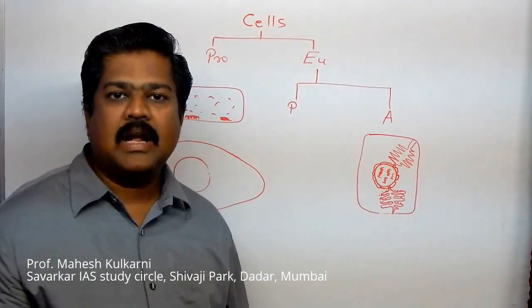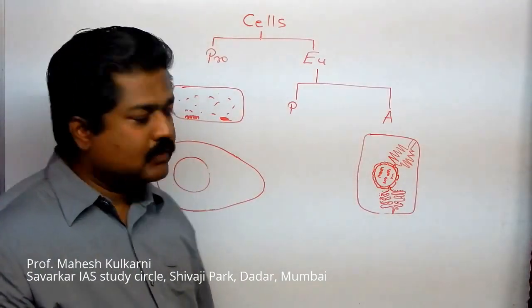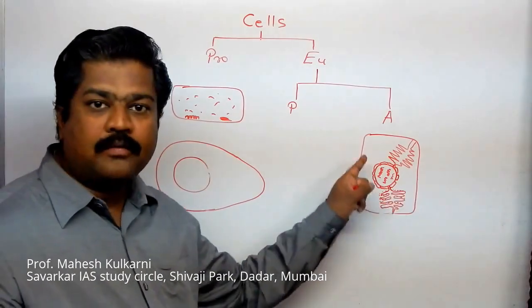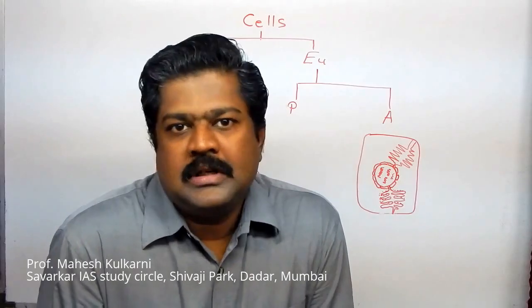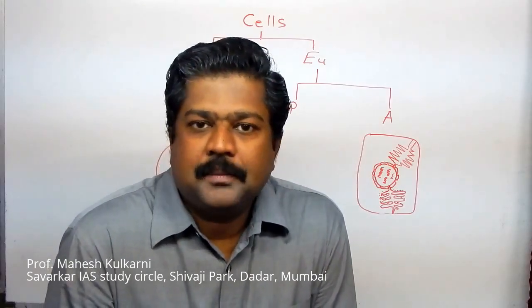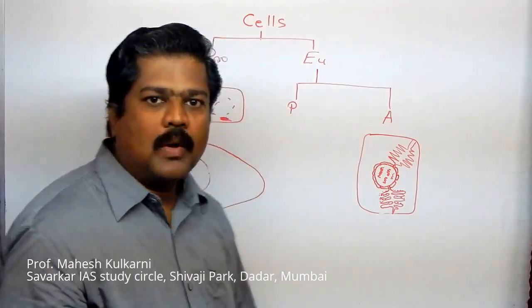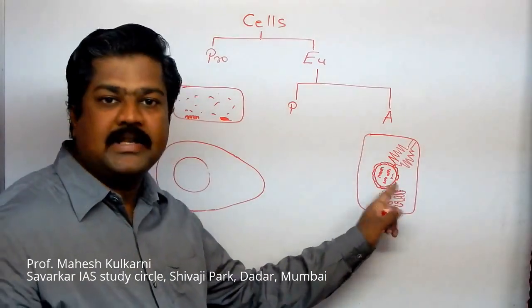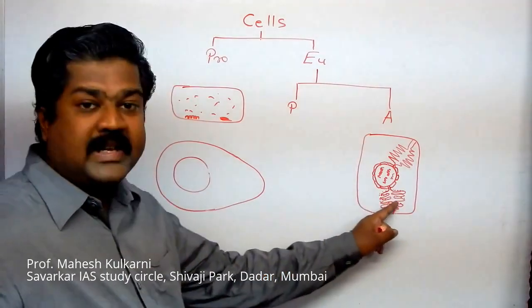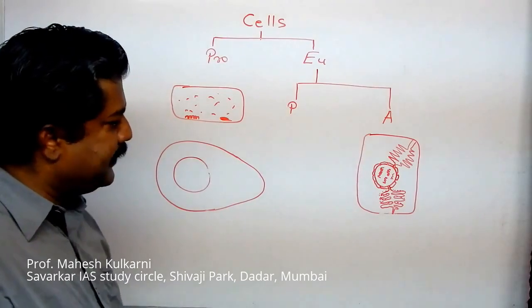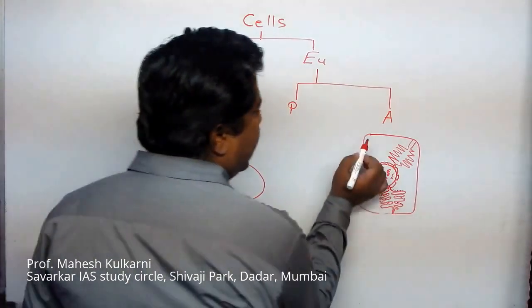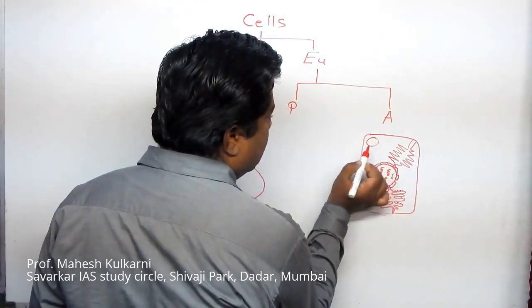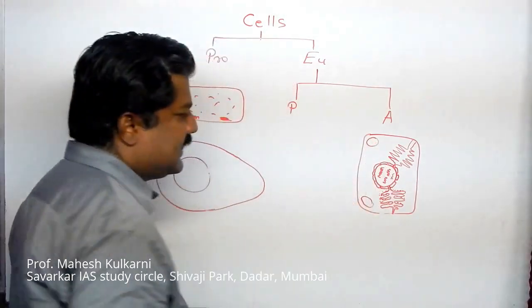These granules are made up of ribosomes, and they carry out the function of protein synthesis. From amino acids, proteins are synthesized over here with the help of these ribosomes present on this endoplasmic reticulum.